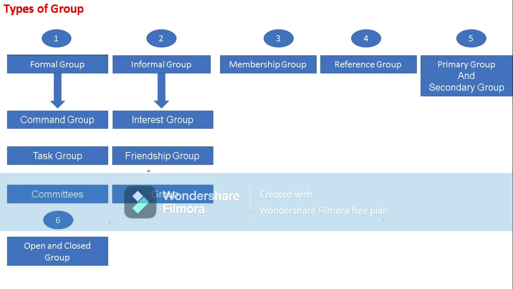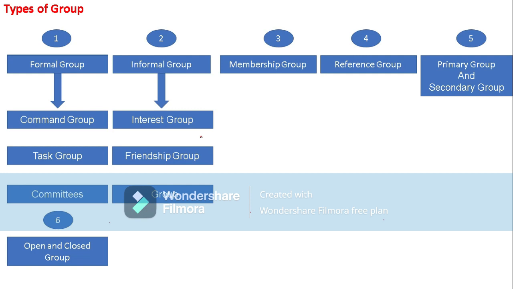Coming to the types, the first one is the interest group. What does interest group mean? A group of individuals having the same interest, for example a group formed by employees demanding a bonus from the company.